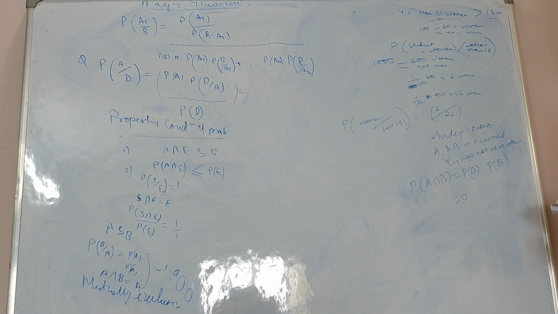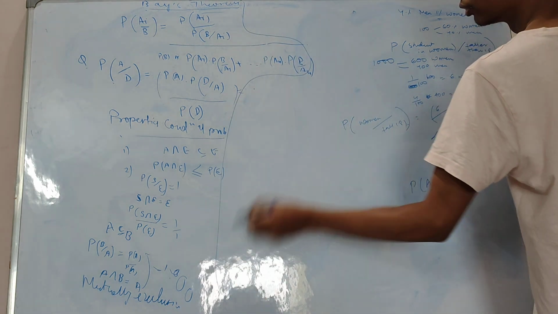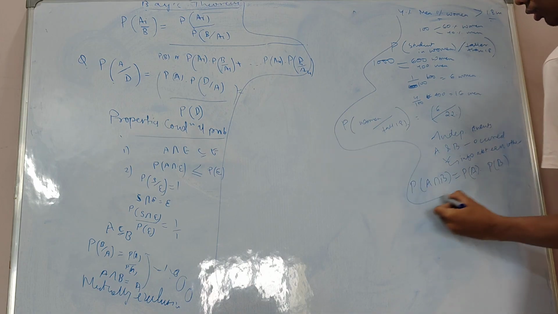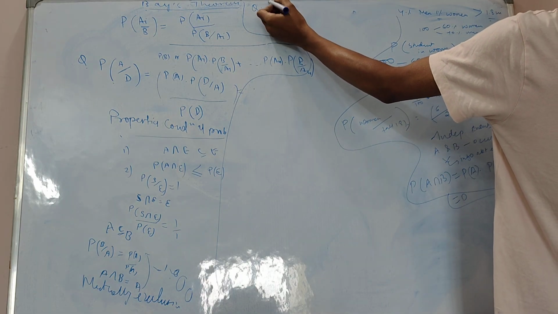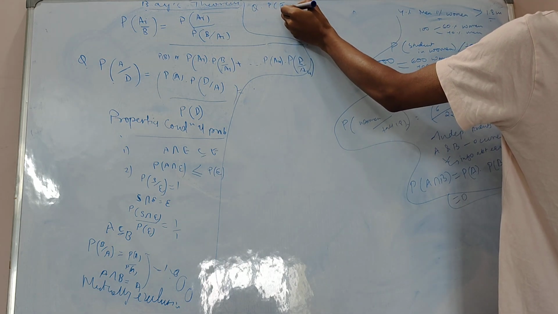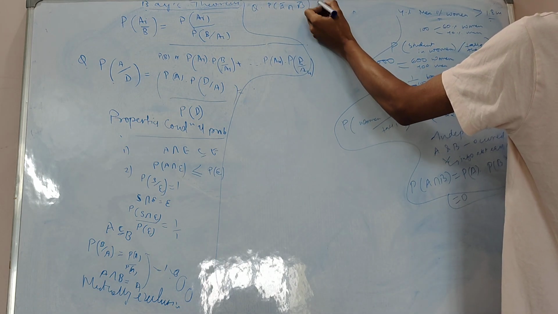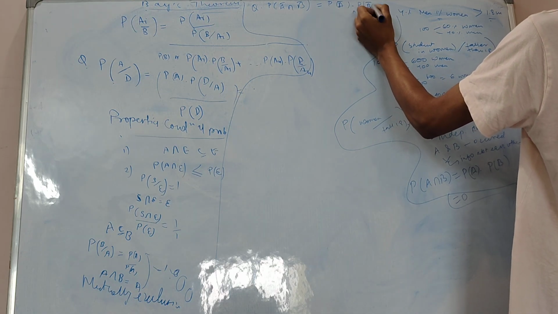Now here are some questions. Suppose I have to prove that the probability of A complement intersection B complement will be the probability of A complement into the probability of B complement.